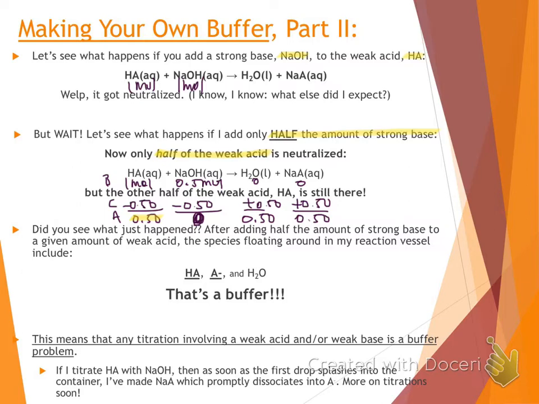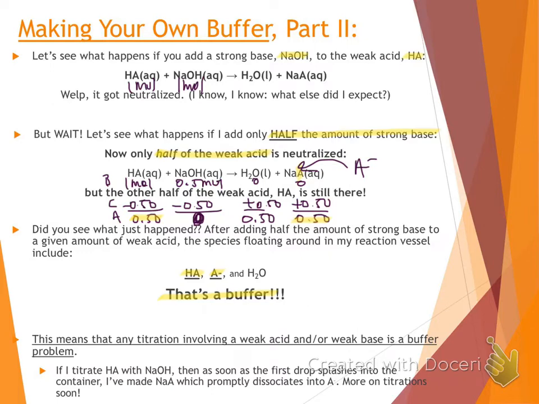But we also made some products. We made half a mole of water and half a mole of sodium A. Well, that sodium A contains A minus. That's our conjugate base of our weak acid HA. So if we only added half the amount of strong base to our given amount of weak acid, after that reaction, we have weak acid and its conjugate base floating around in water. Well, that's what a buffer is, a weak acid with its conjugate base.